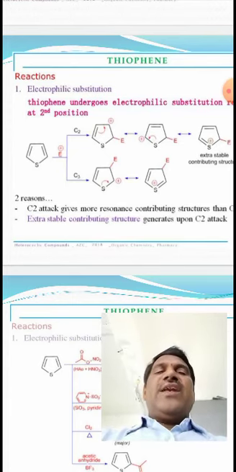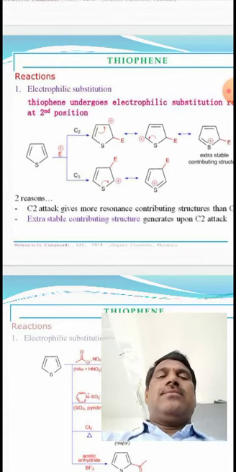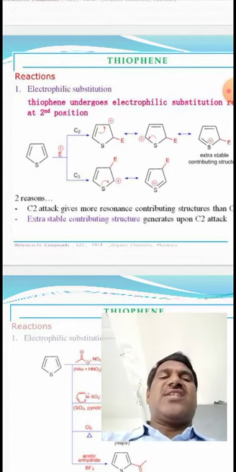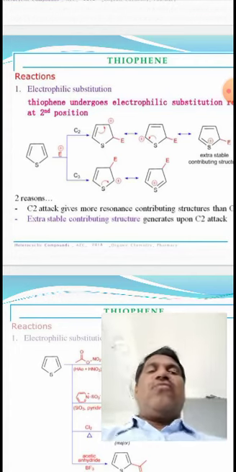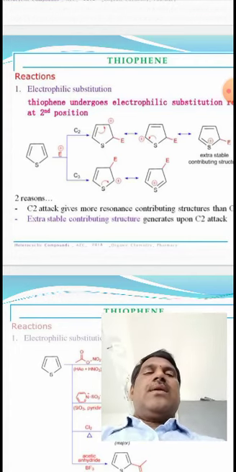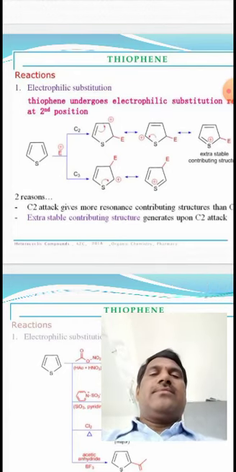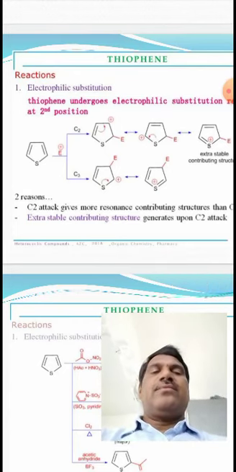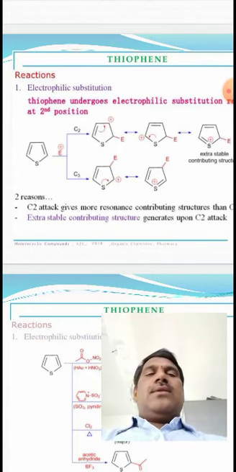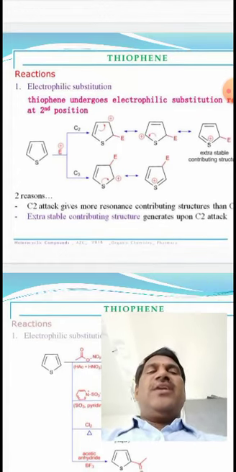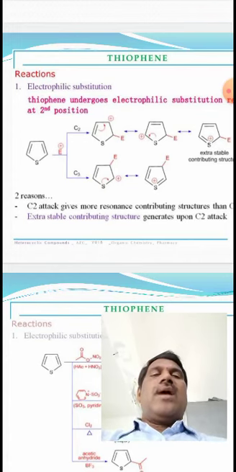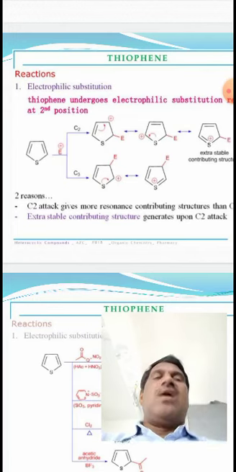On attack of an electrophile at the C2 position, more resonance contributing structures are formed compared to C3. So the electrophile mainly prefers the second position in thiophene. In pyrrole and furan also, attack of the electrophile is preferred at the C2 position, that means the alpha position.